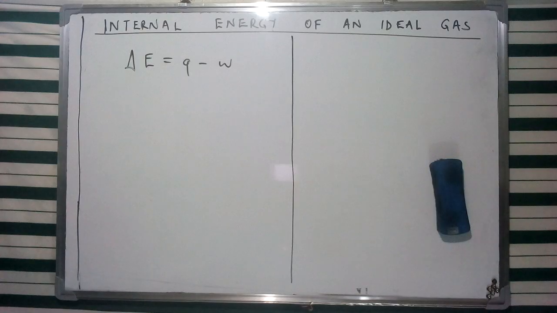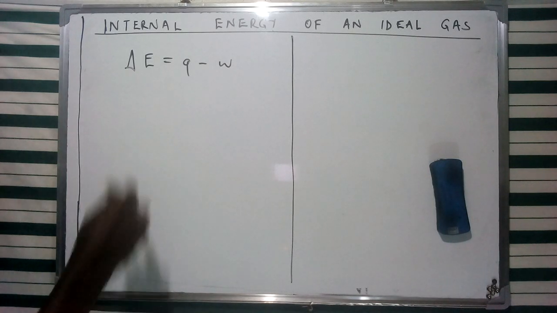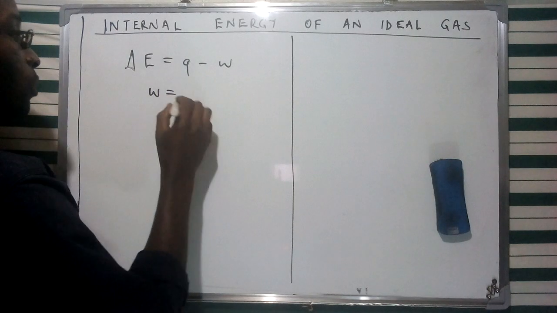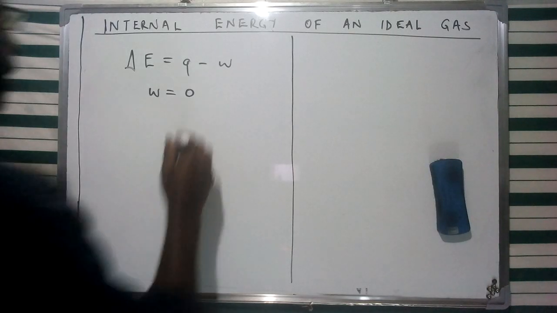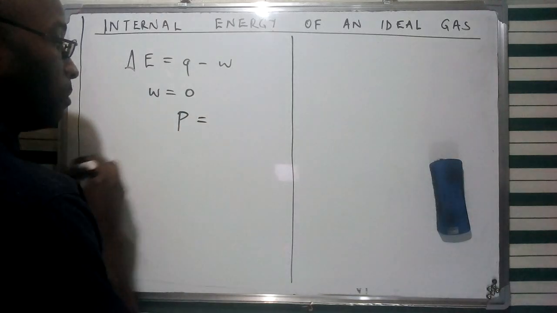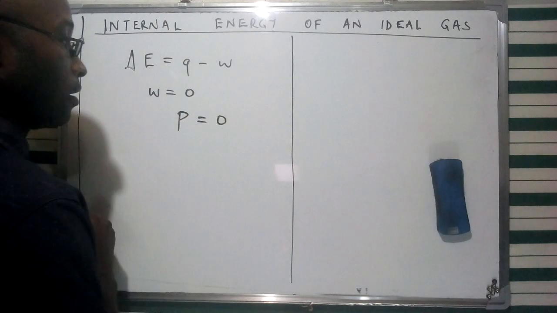If we consider a case of a gas that is allowed to expand into a vacuum, then the work that is going to be done is going to be equivalent to zero. This is the case because we expect the external pressure to be equivalent to zero.